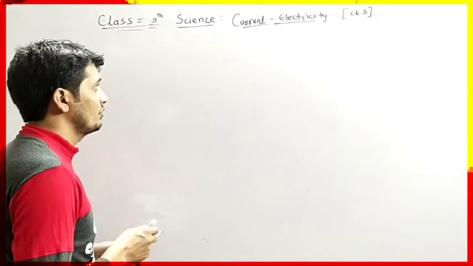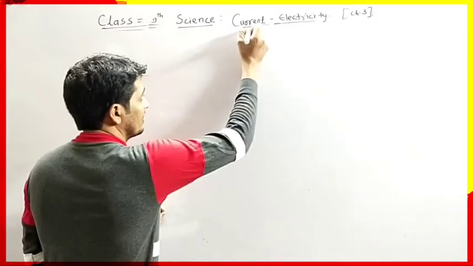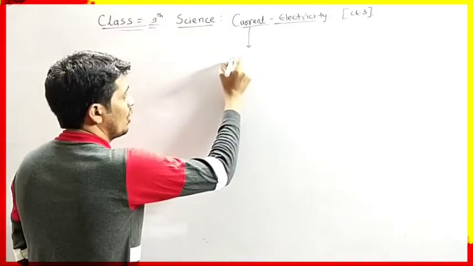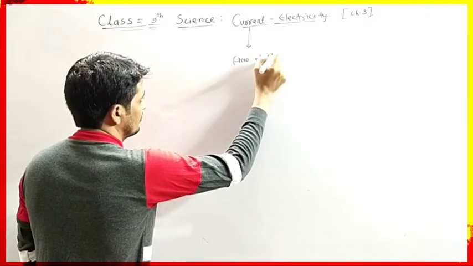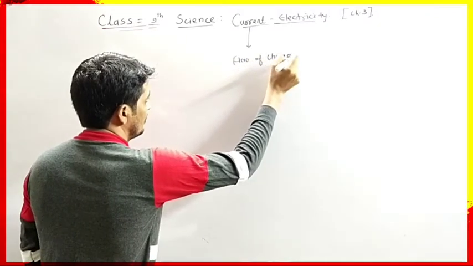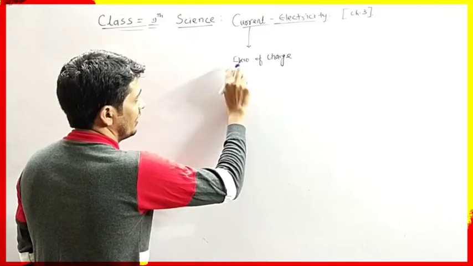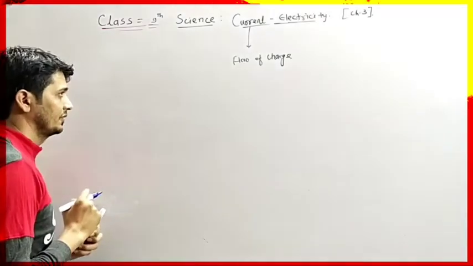So first we have to understand what is current. Current is the flow of charge. Flow of charge is called current.